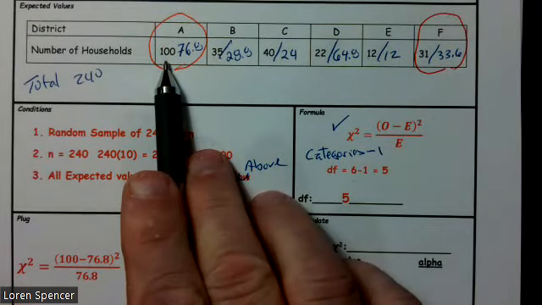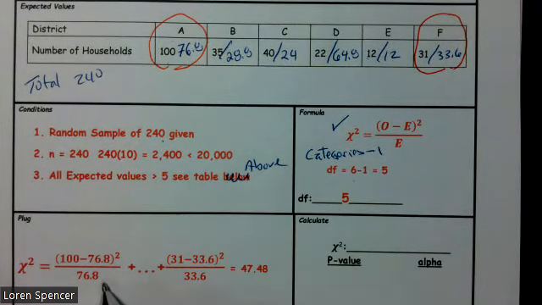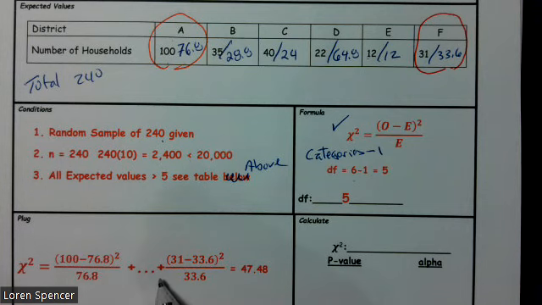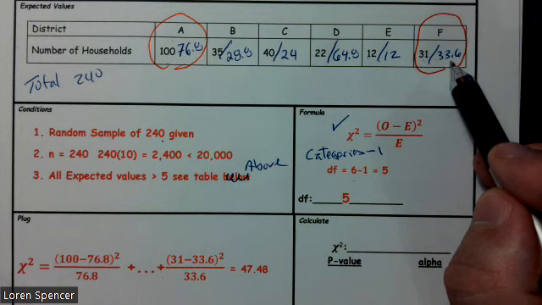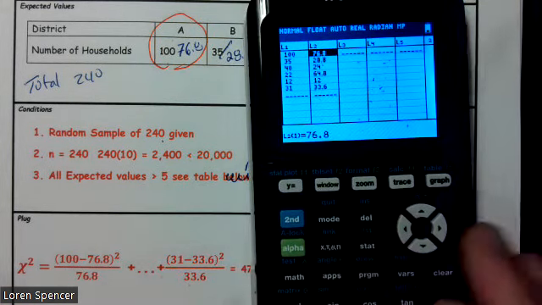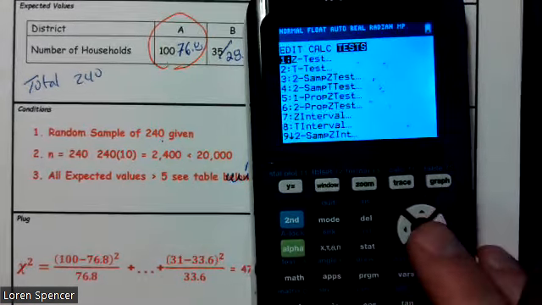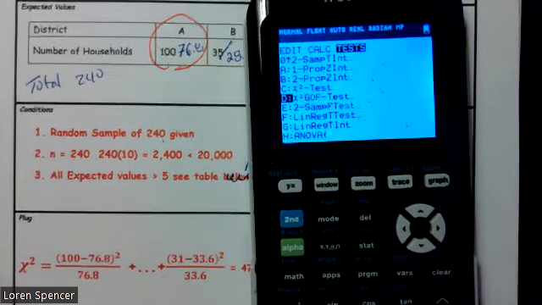So we observed 100 minus the expected 76.8, over the expected 76.8, plus and so on, plus the observed 31 minus the expected 33.6, over the expected 33.6. Stat, test, chi-squared goodness of fit.